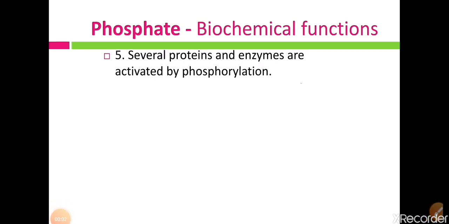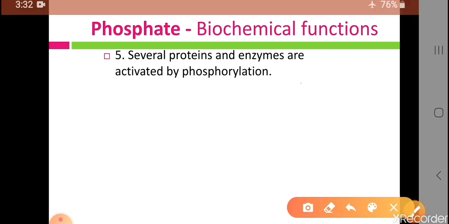Now the next function of phosphate is that several proteins and enzymes are activated by phosphorylation. Phosphorylation is a biochemical process in which there is an addition of phosphate molecules.